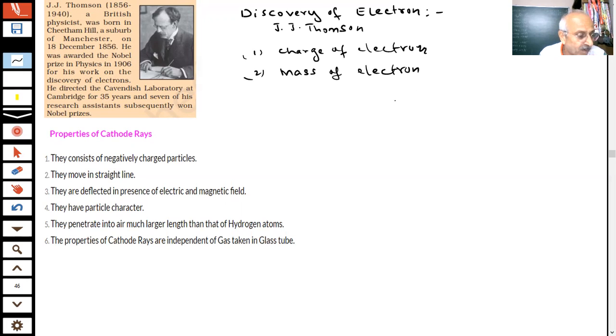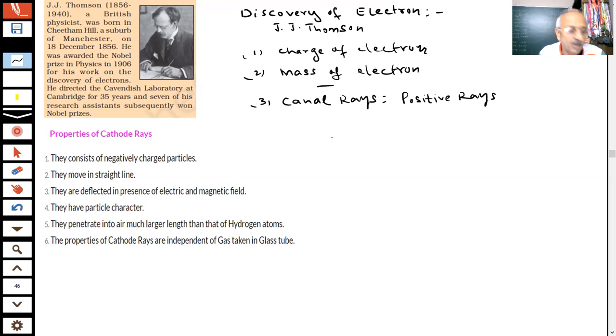There are many atomic models, and J.J. Thomson was the first one to give a model of the atom. You know that there are charged particles present inside the atom, and there is the discovery of the electron by J.J. Thomson. We also showed you there are canal rays, students, which were positive rays. Positive rays were also discovered.